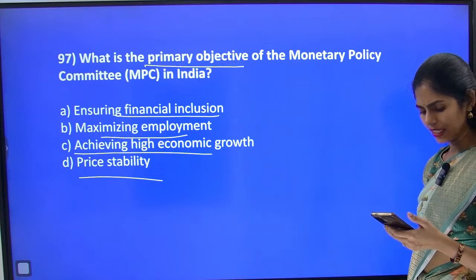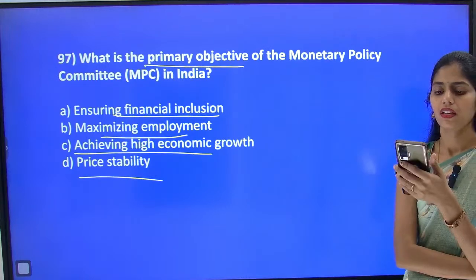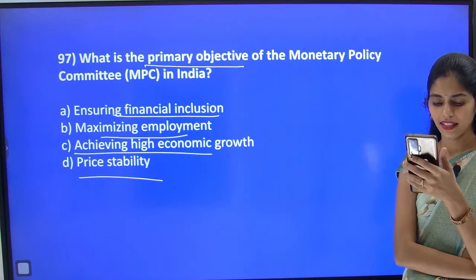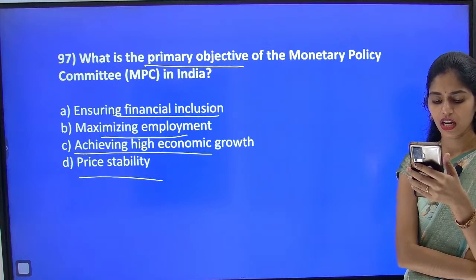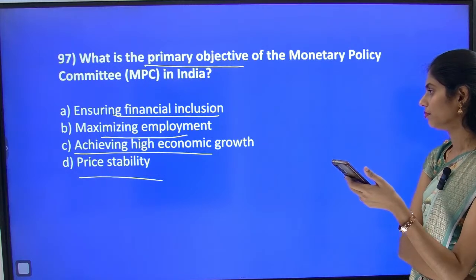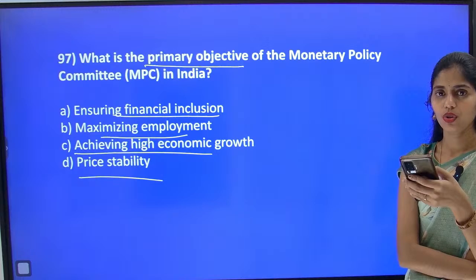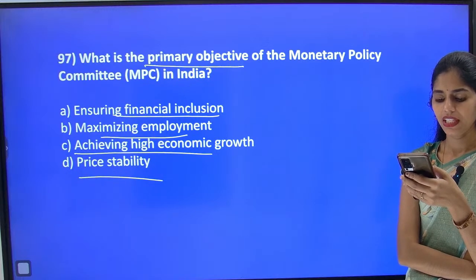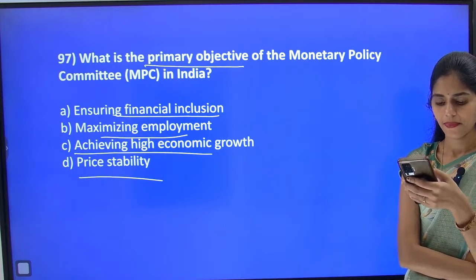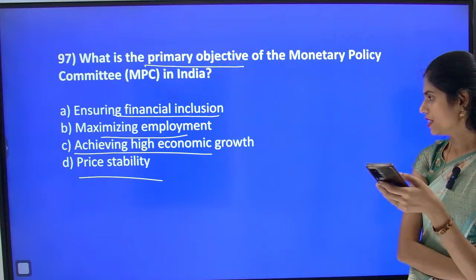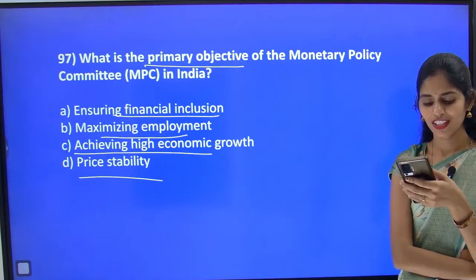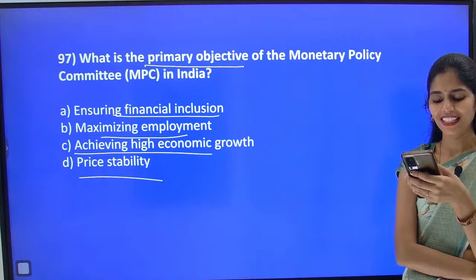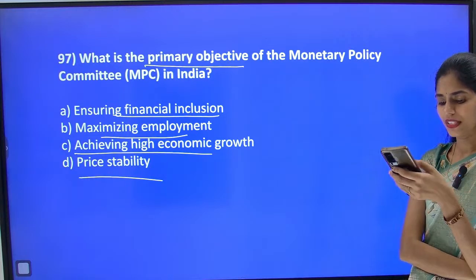Venu A, Aditya D, next. Meenakshi D, Anudeep B. Raghu D, Praveen D. Anudeep B is correct, okay. Shri says C, Pawan Sai D, Meenakshi D, cracking UPSC D.